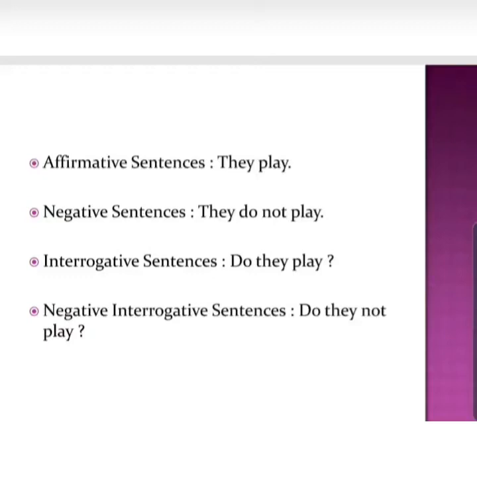Now let's come to the examples in negative and interrogative sentences also. Simple present tense can be used in a negative sentence also, in a question sentence also, and in a question sentence in a negative form also. So let's see the examples. Suppose they play. Now with they, because it is plural, we'll use play, not plays. They play football, they play cricket, anything.